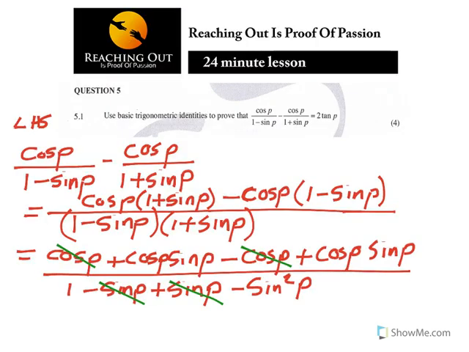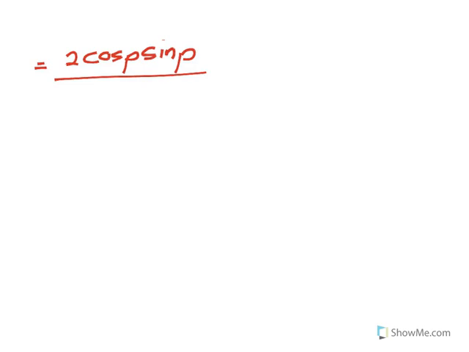So here I've got 2 cos p sin p, because there were two of them, and then at the bottom I've got 1 minus sin squared p.